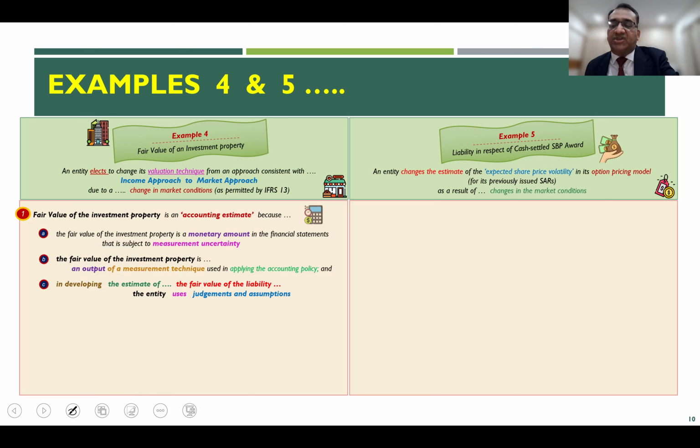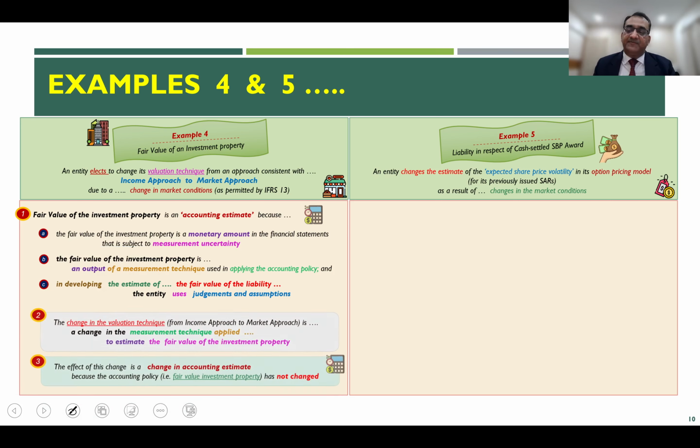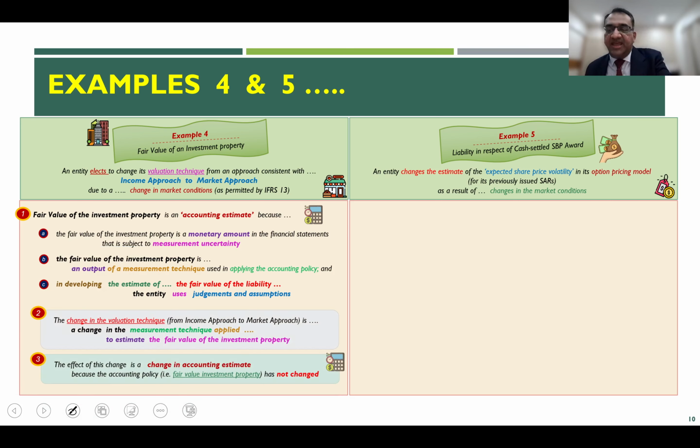And the third justification is that in developing the estimate, the fair value of the liability, the entity uses judgment and assumptions. For example, the discount rate. The discount rate is something where they will apply judgment, which discount rate to use. And therefore, example 4 clarifies that the change in the valuation technique in these circumstances, wherein you are moving out of the income approach and now embracing the market approach, is a change in the measurement technique applied to estimate the fair value of the investment property.